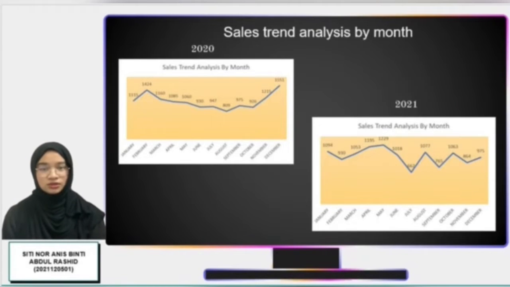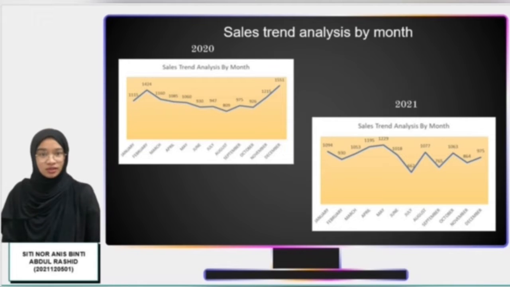Next, for sales trend analysis by month, the month with the highest sales in 2020 is December, with total sales of RM1551, and the month with the lowest sales is August, with total sales of RM809. The company's sales are doing well at the beginning of the year, with total sales increasing from RM1115 to RM1424. We can also see that the sales trend has been consistently decreasing from February to August. Sales then rapidly increase, from RM926 to RM1551 from October to December.